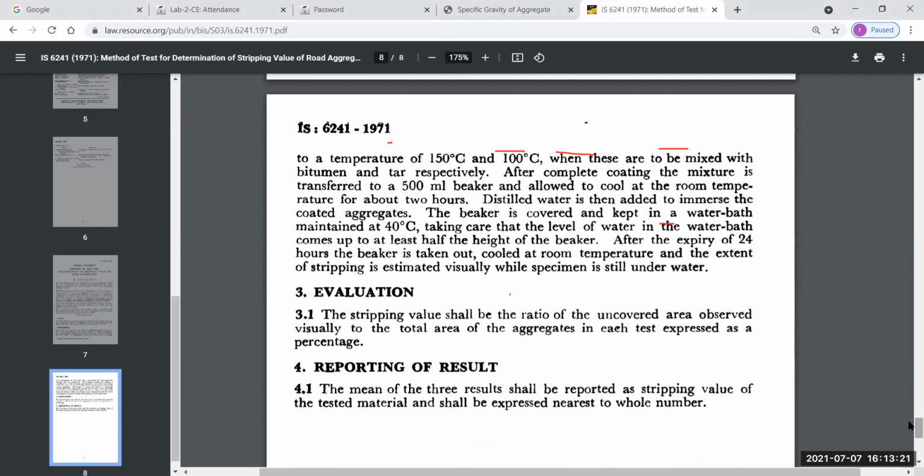Basically, we sieve the aggregate through the 12.5 mm and 20 mm sieves and take 200 gram. On that 200 gram of aggregate we mix 5% binder. After mixing, we heat to 160 degrees Celsius if bitumen is used, and 110 degrees Celsius if tar is used.